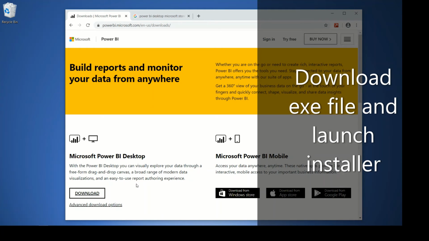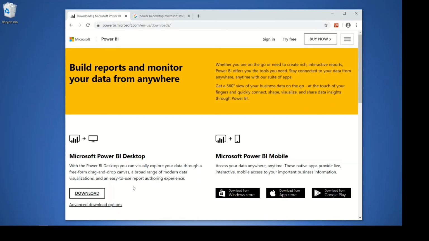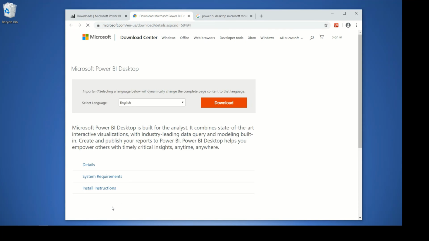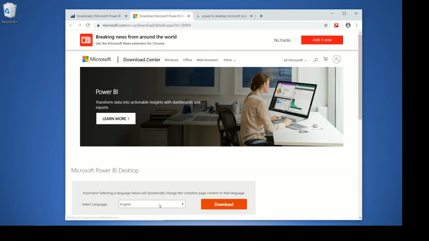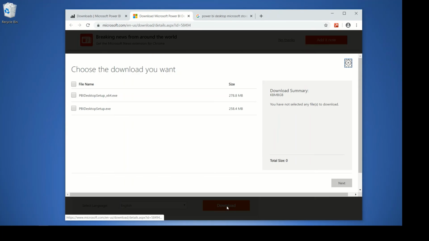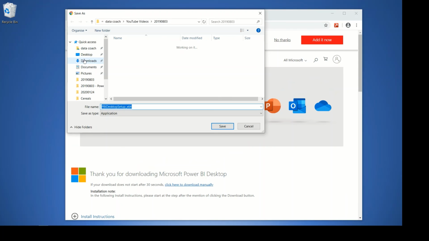If you don't want to use the Microsoft Store, you can click the alternative link at the bottom and press download. If you have a 64-bit system, just press 64. Otherwise, use the other one without 64 and go next, and save and run it.